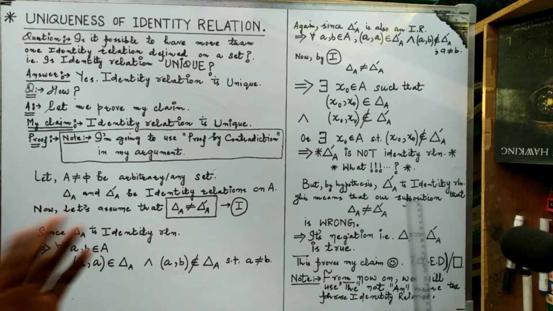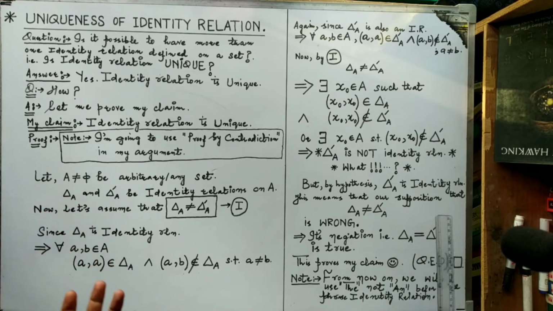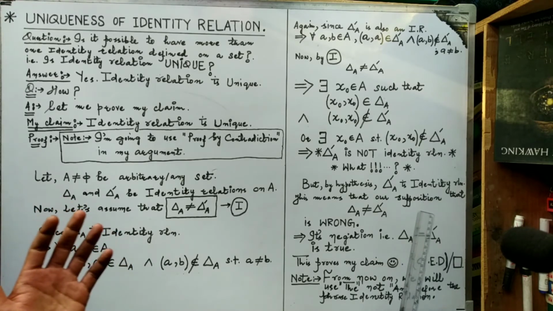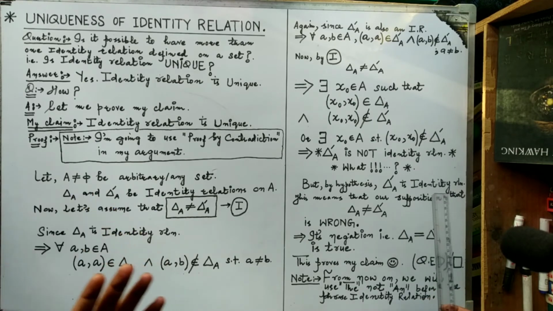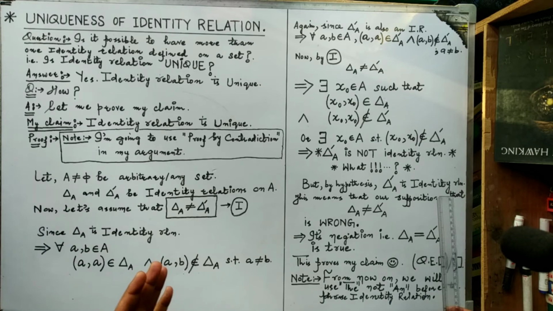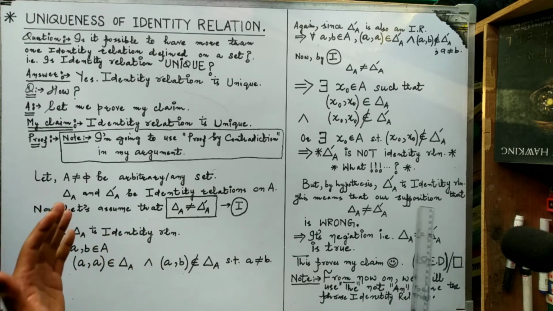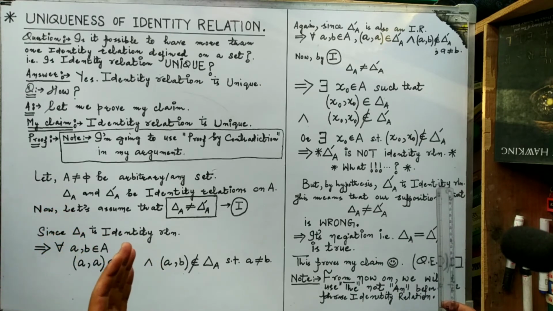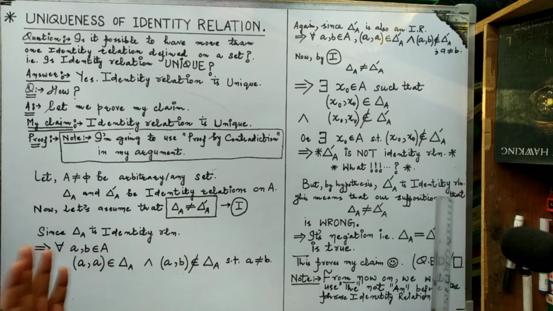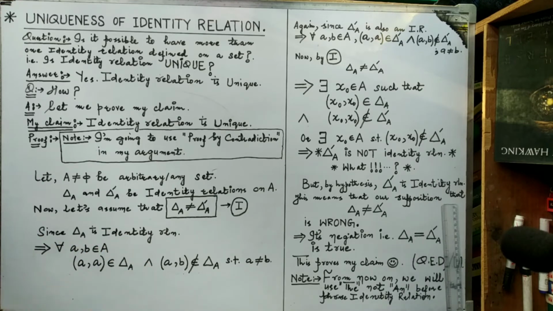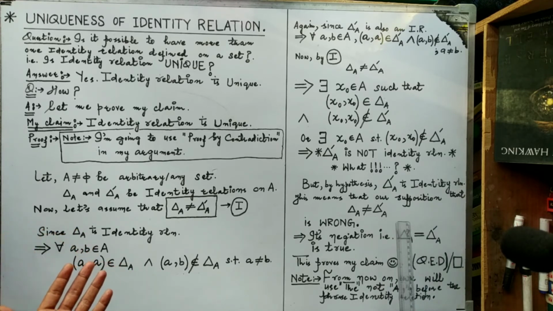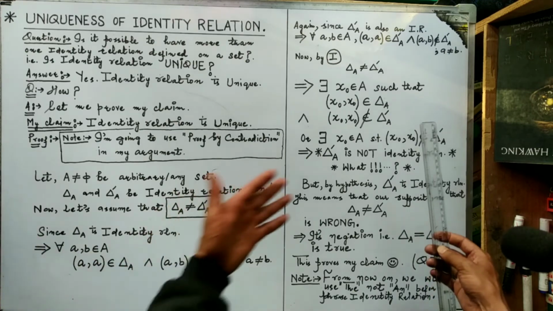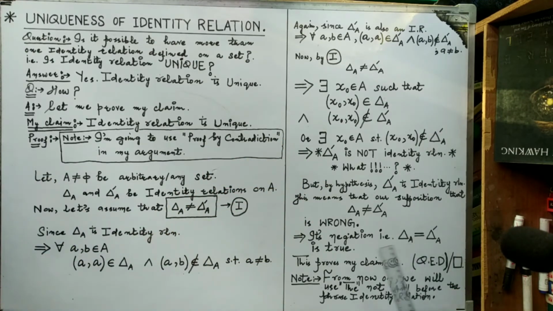So, what is wrong with this? Is there anything wrong? Yes, something is wrong there, definitely. So, where is the fault? The fault lies simply in our assumption that delta A is not equal to delta A dash. It implies that our supposition that delta A is not equal to delta A dash is simply wrong, because we are getting a contradiction to our hypothesis.